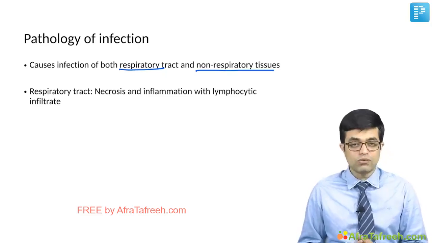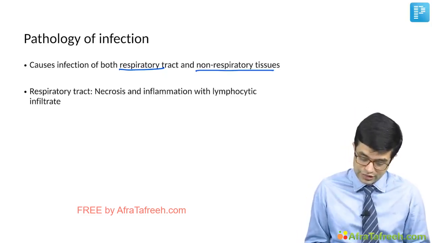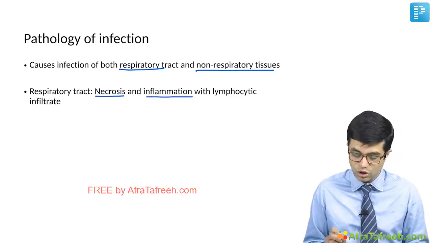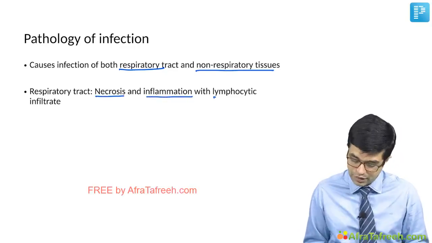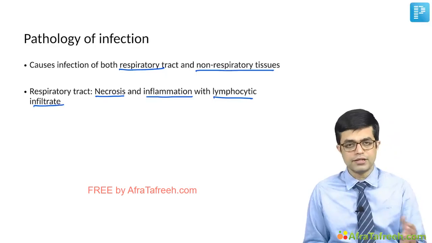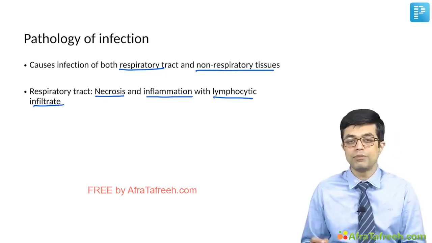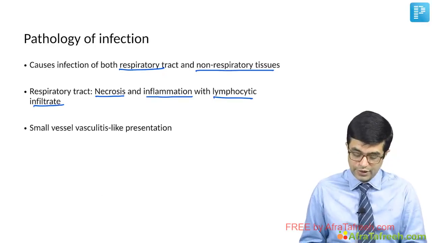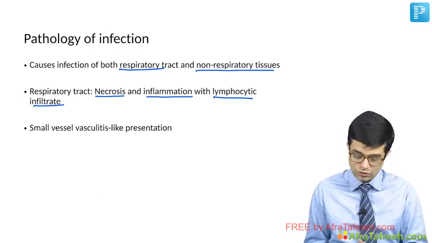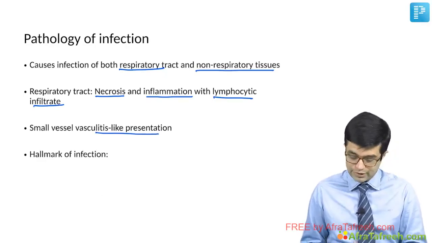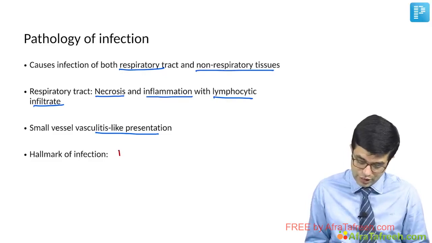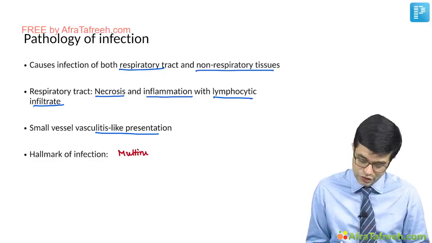Among respiratory tract, once it causes infection, it causes necrosis and inflammation of the respiratory tract epithelium along with the lymphocytic infiltrate. Just like any other virus produces a predominant lymphocytic infiltrate. It also produces a small vessel vasculitis like presentation, and the pathological hallmark of infection are multinucleate giant cells.